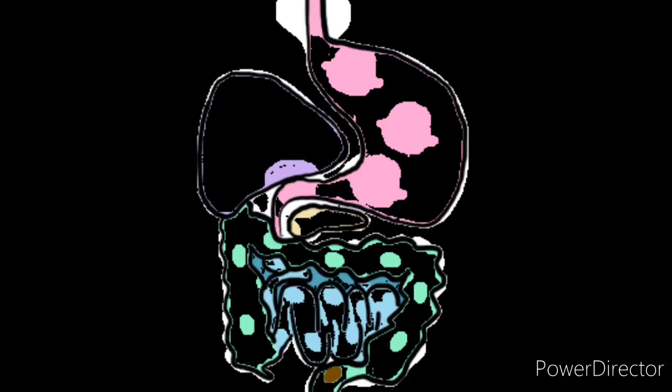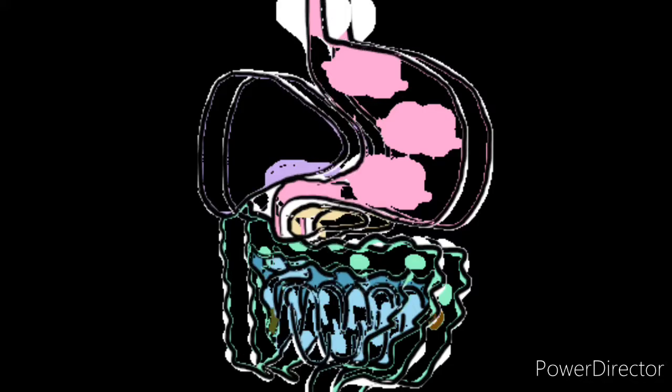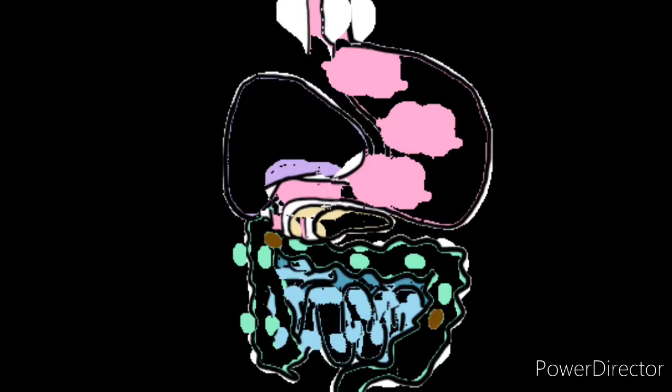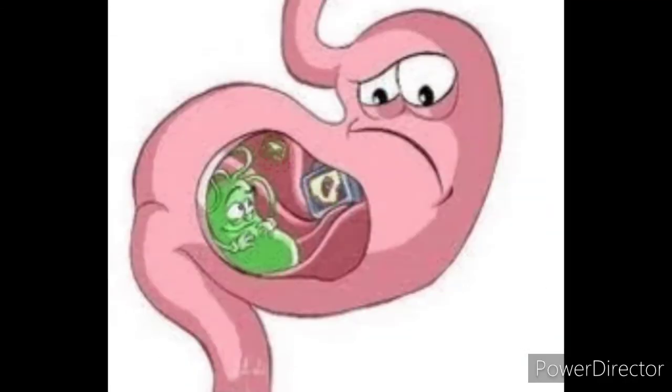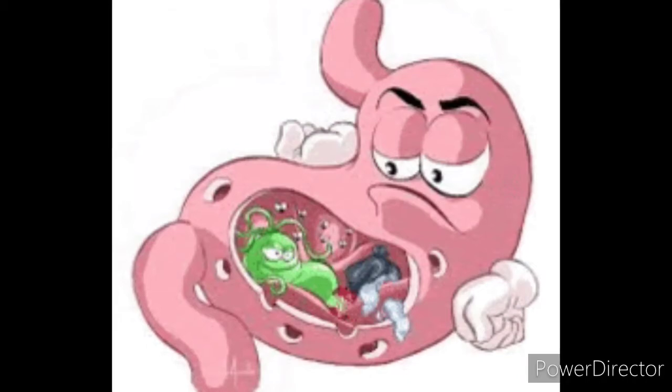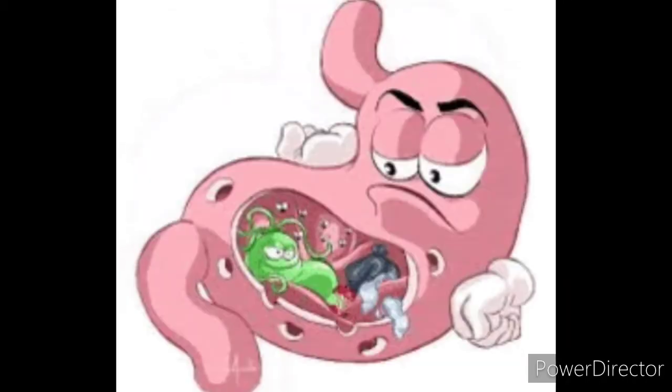The capacity of digestion of the stomach will become very poor, so it can't digest food properly. The food will stay there and it will cause ulcers.